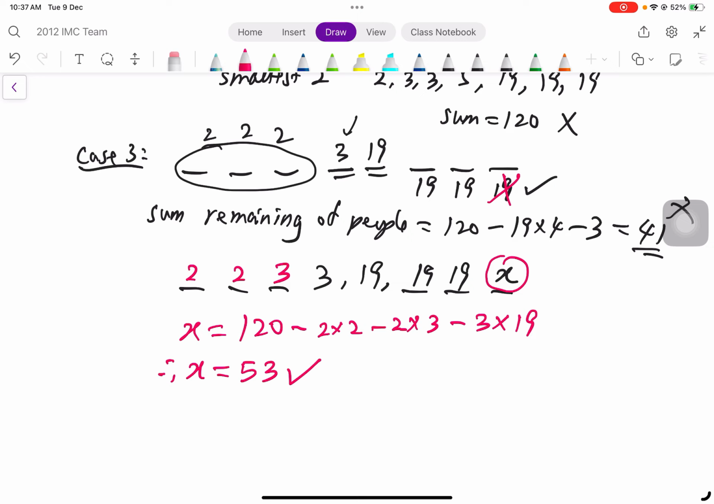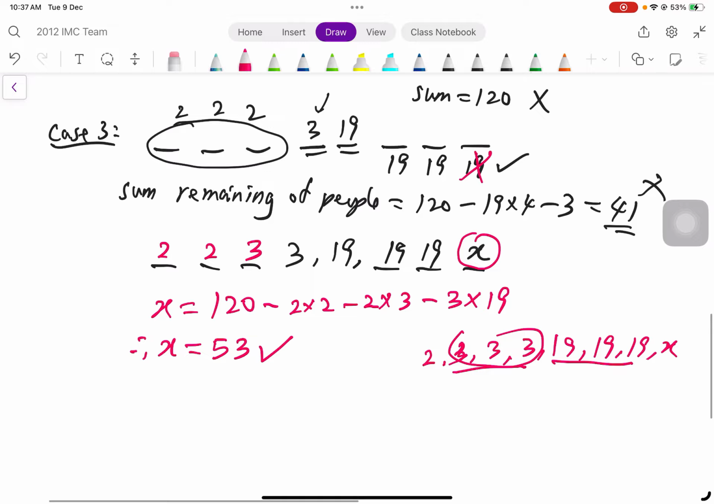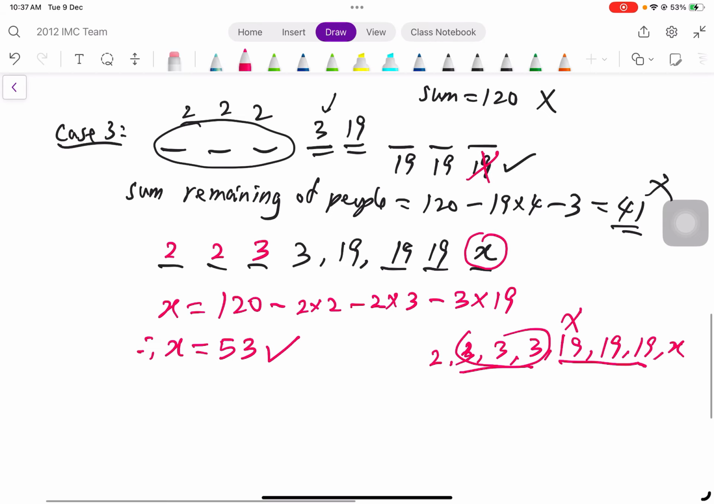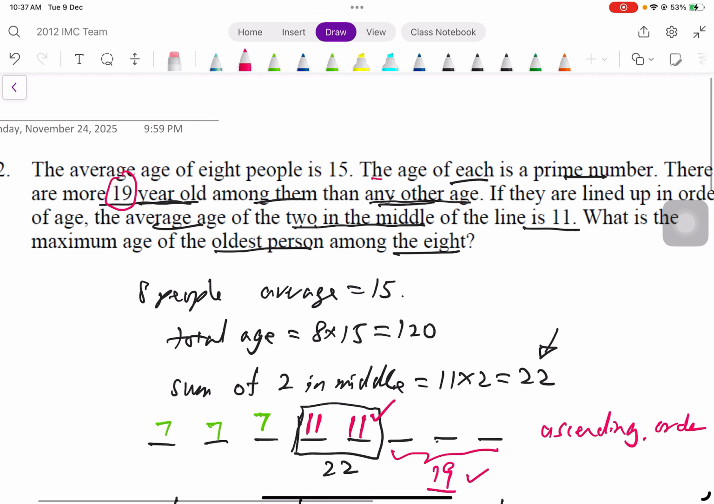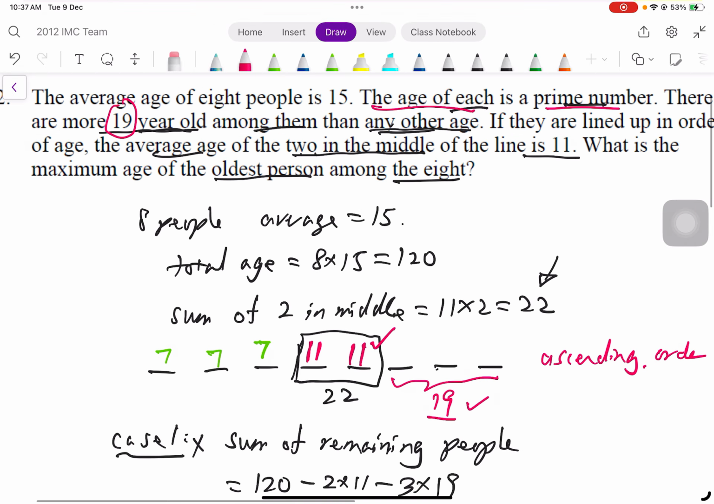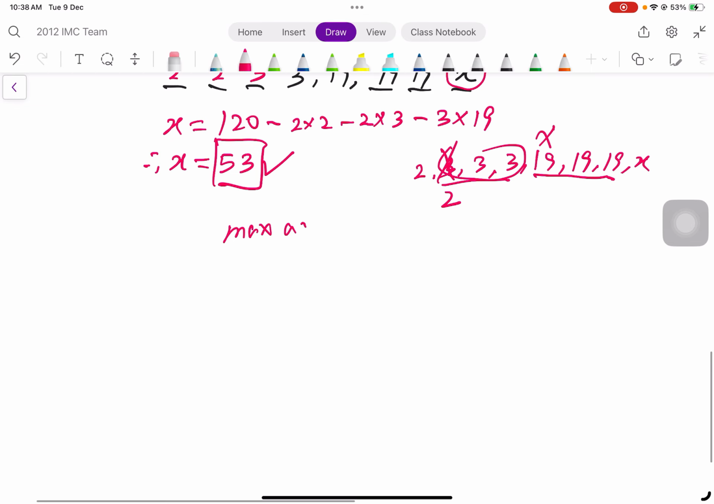Certainly, you can try. You may think of it as 2, 3, 3, and then 3, and then 19, 19, 19, and then X. But the thing is, this is a violation. There are 3 people of age 3, 3 people of age 19. Therefore, it cannot be 3, it has to be 2. And it turned out that 53 is a prime number. What does it say? The age of each is a prime number. Therefore, in this case, 53 is the oldest person. Therefore, the maximum age of these 8 people is actually 53. Right, yeah, that's it.